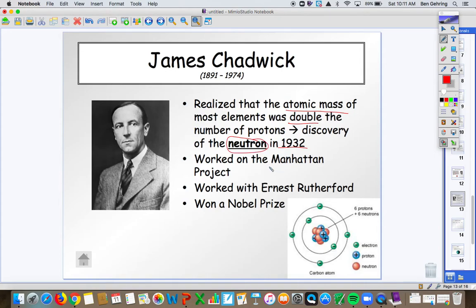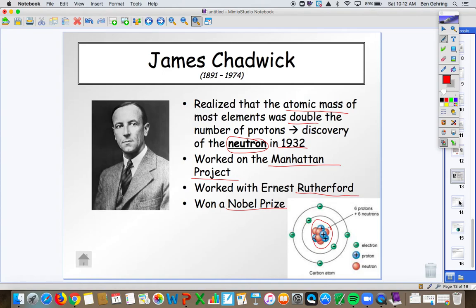He worked on what's known as the Manhattan Project, which developed the atomic bomb. He also worked with Rutherford, which means he likely worked with Schrödinger, and won a Nobel Prize as well. So you want to win a Nobel Prize, work with atoms, find something new, there's your prize. All right, so that is the atomic theory. Chadwick didn't really change the model. He just found that there are neutrons in the middle as well as protons.